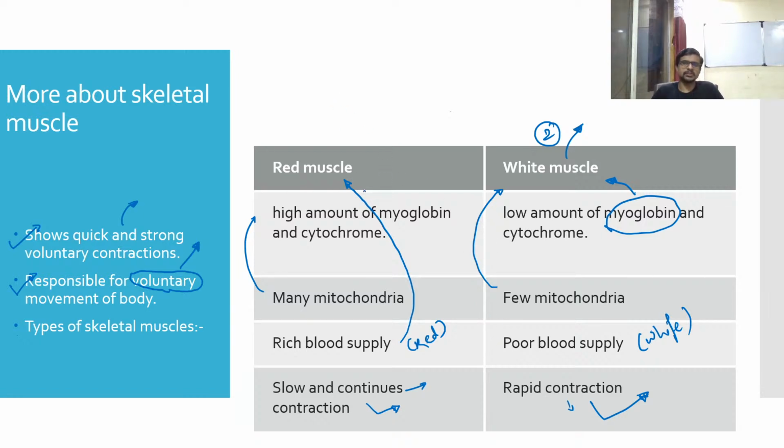Let's see what happens if there is low oxygen available inside our body. Due to the low oxygen, this muscle cell will enter into anaerobic respiration.